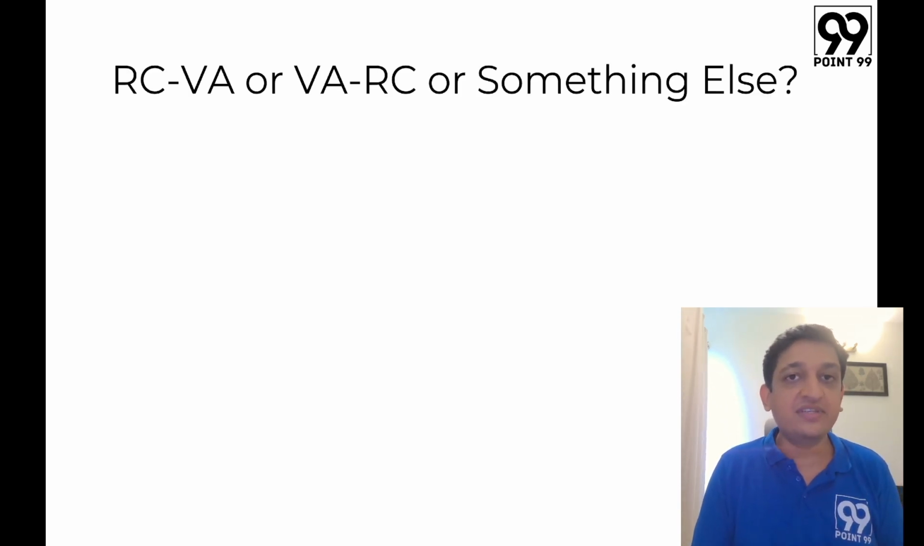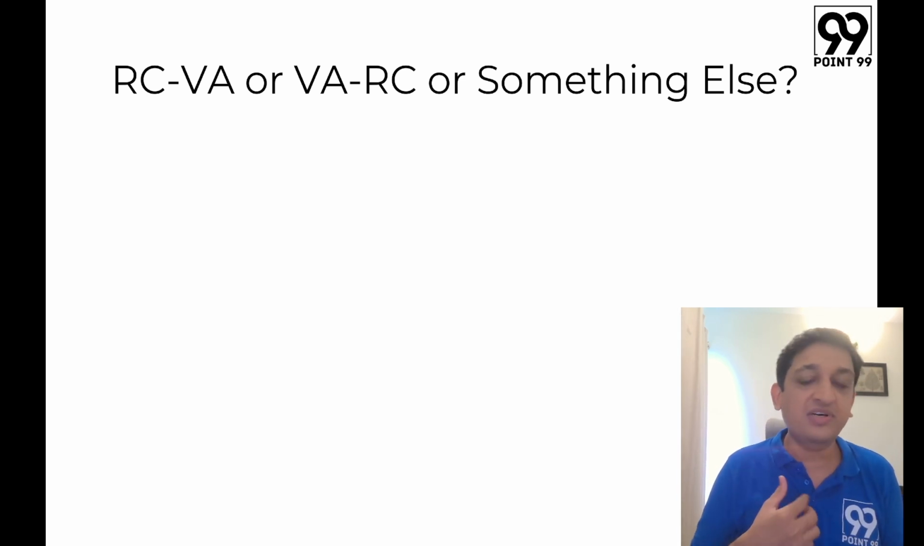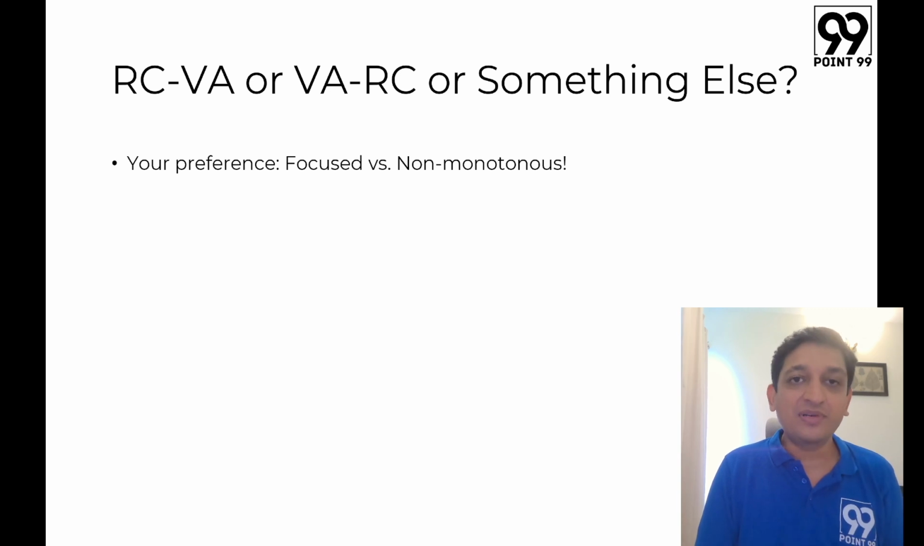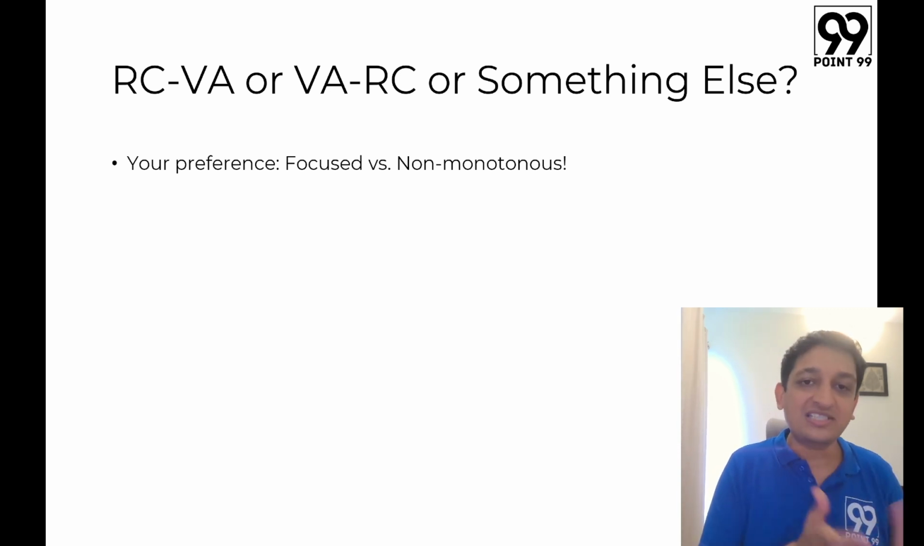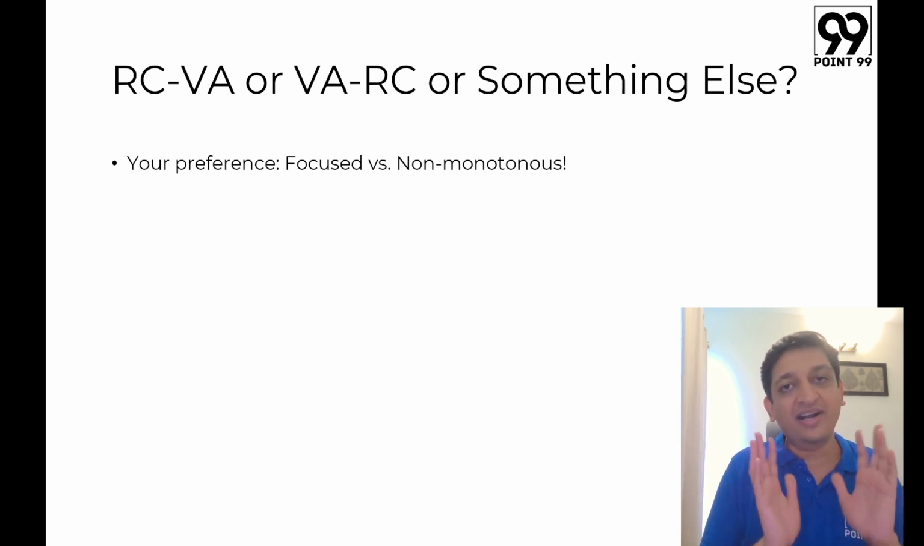Now, a lot of people have this question: should we attempt RC first or VA first, or VA first then RC? What should I do, or should I follow some other order in which I alternate between RC and VA? Again, the answer is completely up to you. It is your preference. You are either a focused candidate or a non-monotonous candidate. There is no negative context or connotation in this particular preference that I'm talking about. Focused or non-monotonous.